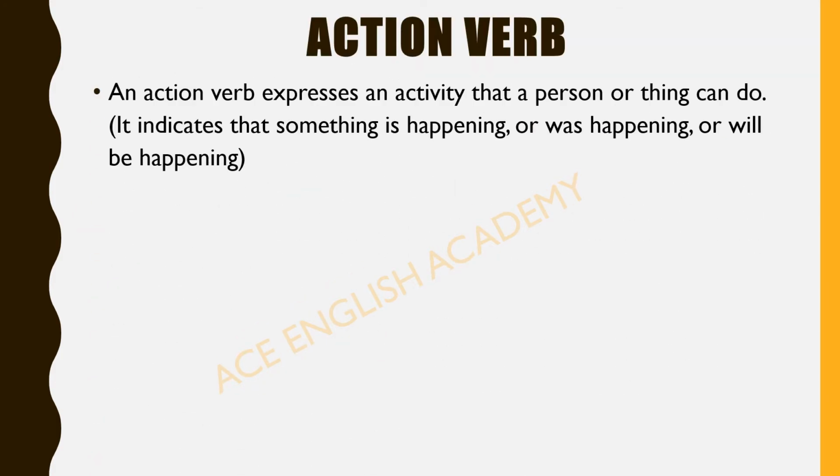So next comes the action verb. These are the words which express an activity that a person or a thing can do. It indicates that something is happening or was happening or will be happening. So here the word talks about an action.